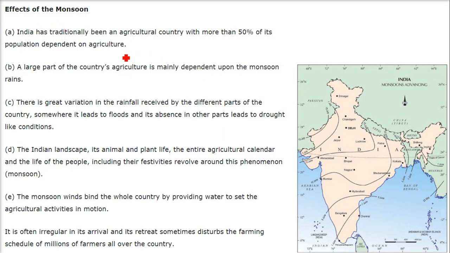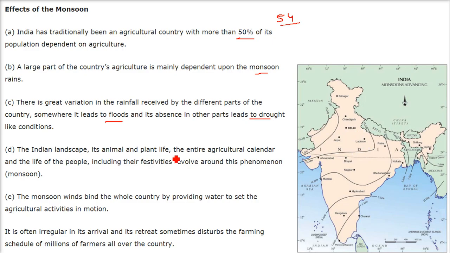What are the effects of the monsoon? India has traditionally been an agricultural country, with more than 50 percent, around 54 percent, of its population dependent directly or indirectly on agriculture. A large part of the country's agriculture is mainly dependent on these monsoon rains. There is a great variation in rainfall received by different parts of the country. Sometimes it leads to floods. Sometimes its absence or low rainfall causes some places to face drought-like conditions.